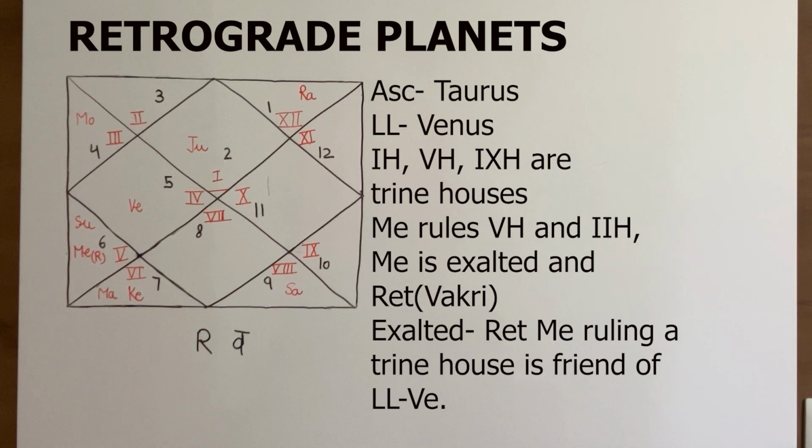So Mercury, Karaka of speech and ruling the house of speech, is exalted in the house of creativity and intelligence, and furthermore it is retrograde, making it unusual and very strong. A direct exalted Mercury in 5th house might create a wonderful singer, but exalted retrograde Mercury in 5th house created a legend. She was also awarded Bharat Ratna in the Dasha of Mercury.